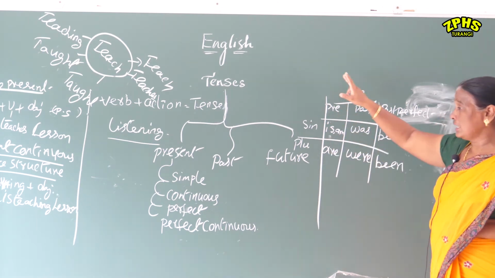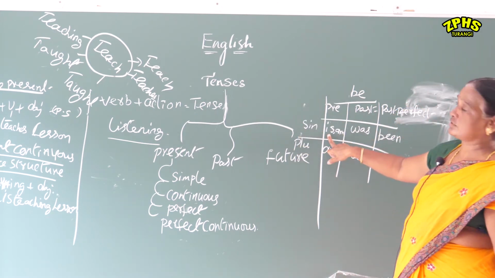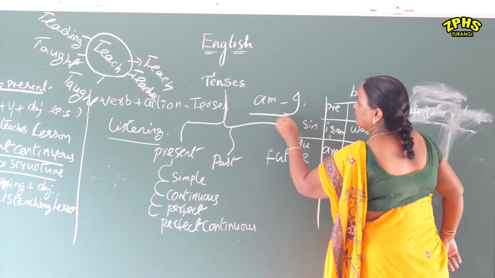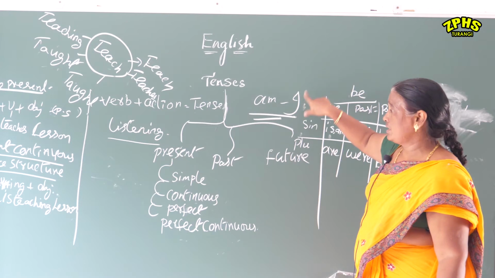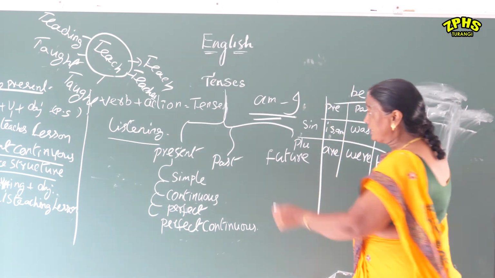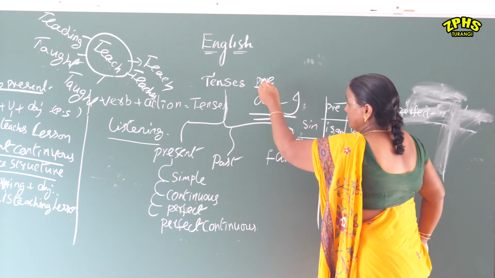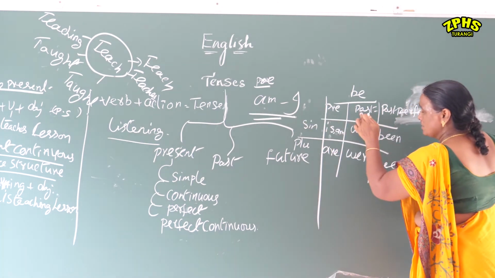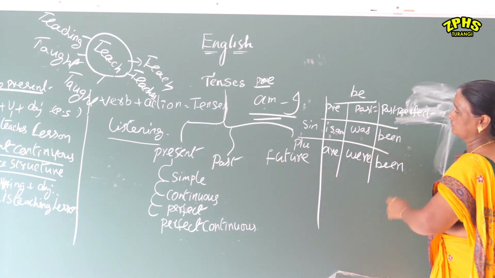If the verb is in the present tense and it is in the singular number, we have to use is. Am is always followed by I only. We never use am without I. If I is there, we have to use am in the present tense. Is, am; past tense was; perfect tense been. Plural: are, were, been.